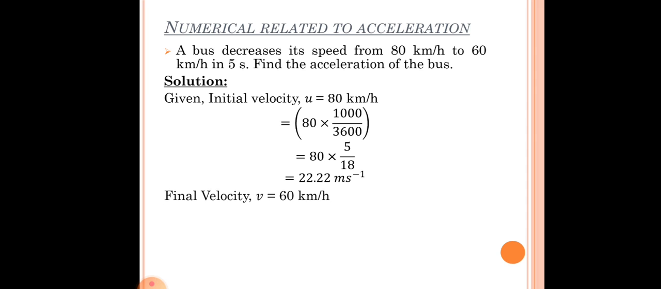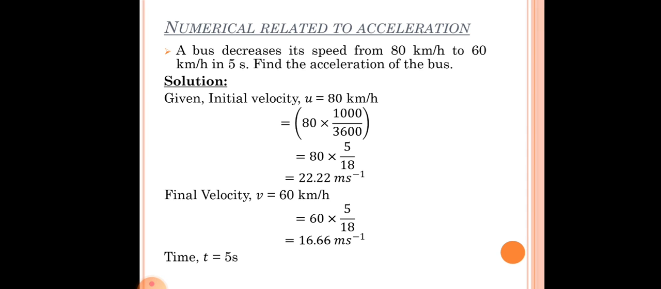Now the final velocity is v equals 60 km per hour. Here also we are going to convert this 60 km per hour into meter per second. In order to do that we multiply 60 into 5 by 18. After multiplying we get the value as 16.66 meter per second, and the time is t equals 5 seconds. So we have converted all the values and made all the units the same.